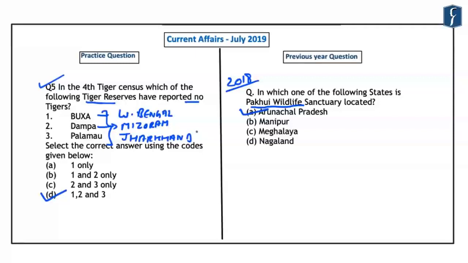However, the number of tigers in the state of Odisha has remained constant. So this change, increase or zero reporting of tigers are important aspects for us from the preliminary examination point of view, and especially the location of these three tiger reserves because no tigers have been reported. With this, let's take up the next question.